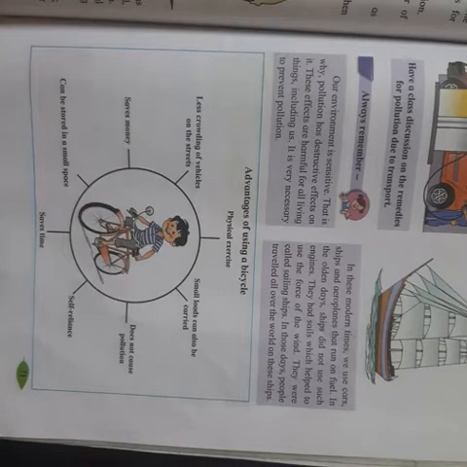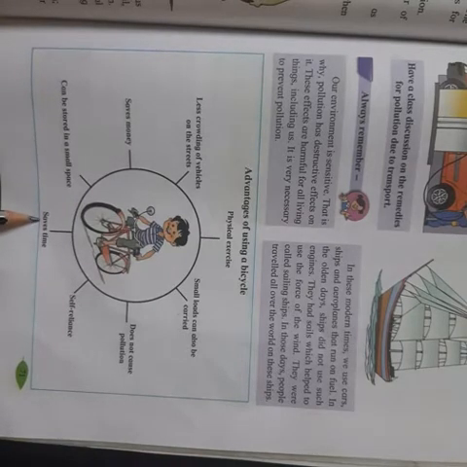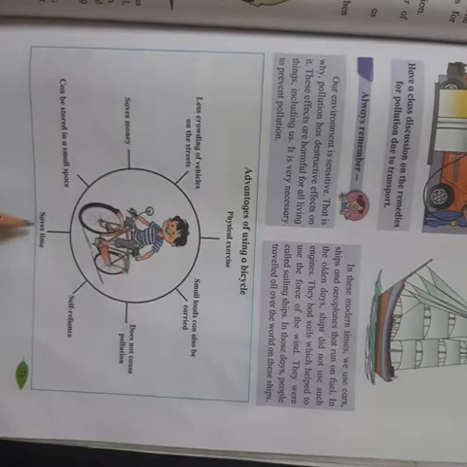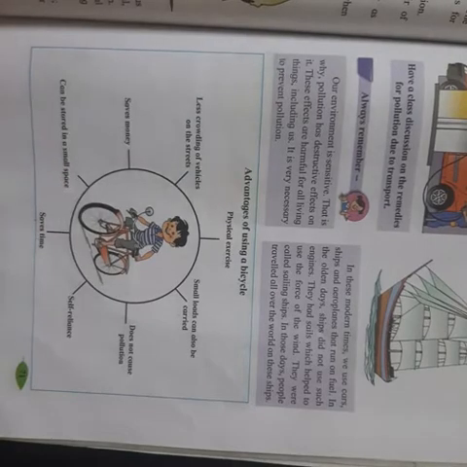If you have your private vehicle, you have to go for filling petrol and diesel, right? But here in the bicycle, no need of anything. Whenever you want to go anywhere, immediately you can take your bicycle and start with that, correct? It saves time. Like other vehicles, it does not require a big place. It can be stored in a very small area.